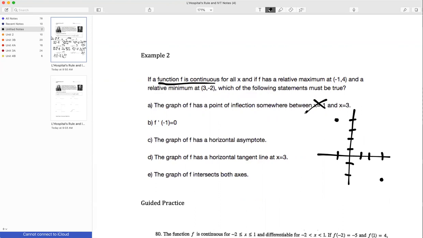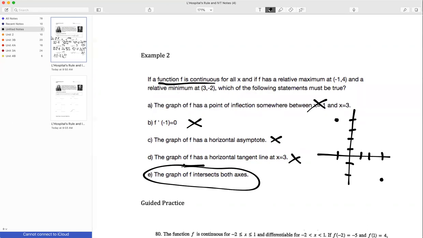Doesn't have to, right? I could draw a straight line between this point and this point, and then it would not have a point of inflection. I mean, it could, right? It could change concavity, but does not have to. The derivative at -1 is equal to 0. Again, it is possible, but does not have to. Does it have to have a horizontal asymptote between those 2 points? No. Does the graph of f have a horizontal tangent at x is equal to 3? This one does not have to.